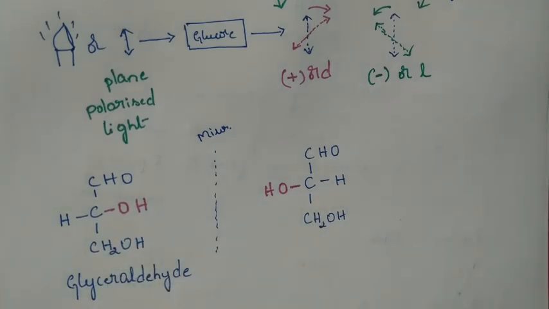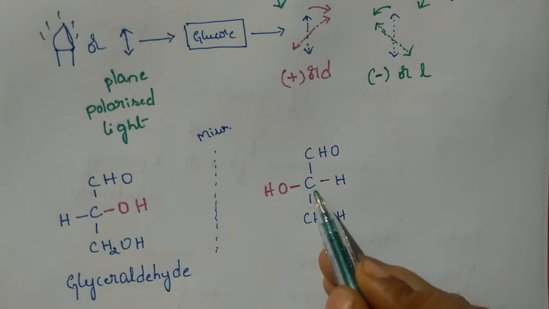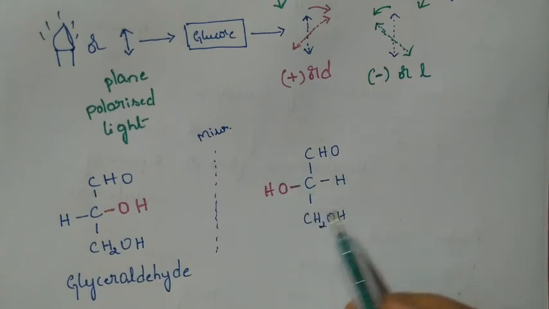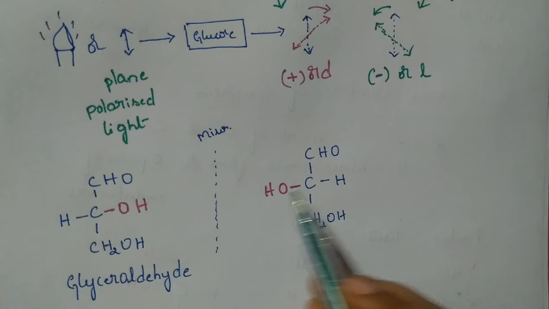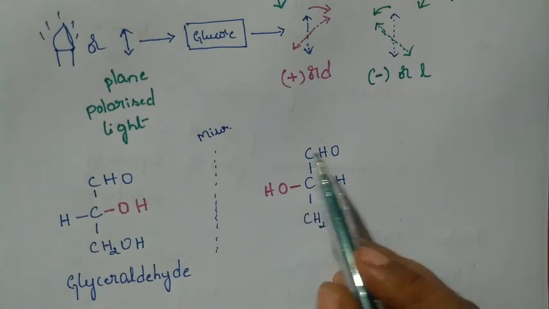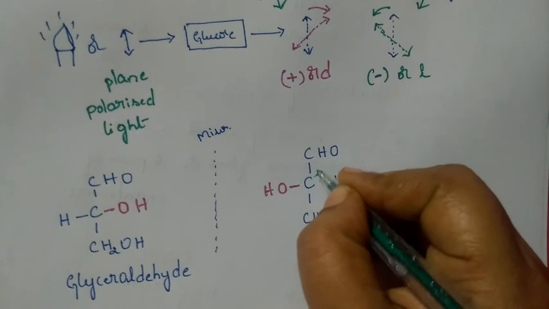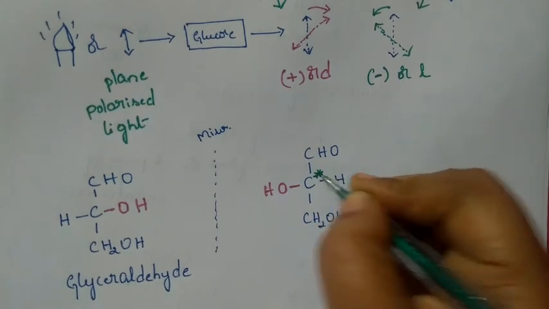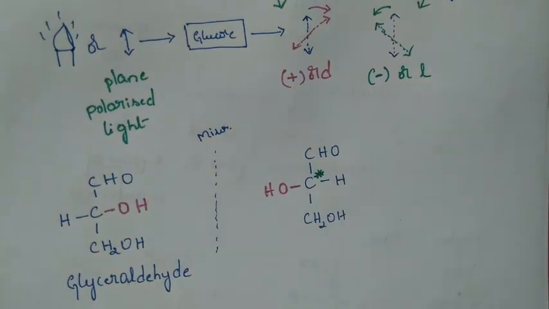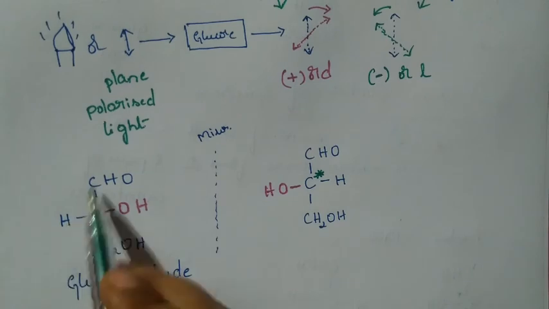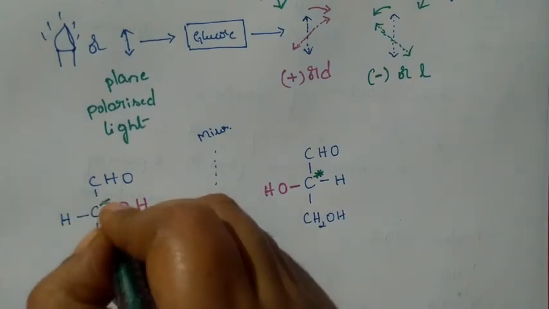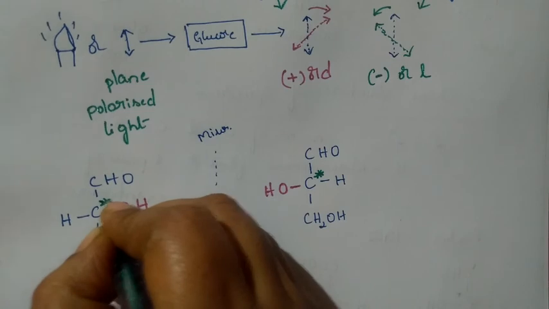And what is that carbon? Observe, four bonds you check: OH this side, H this side, CH2OH this side, and CHO this side. That means this is a chiral carbon. Likewise, if you consider this one also, this is also a chiral carbon.